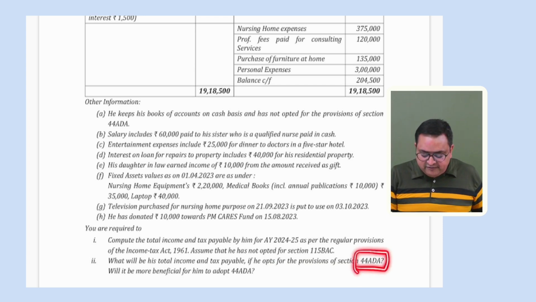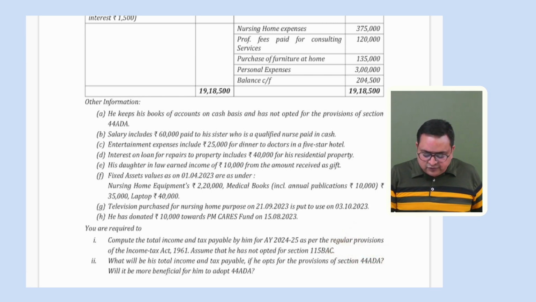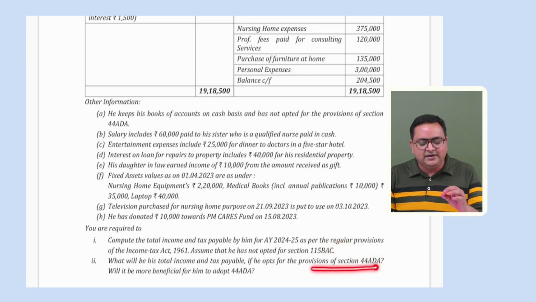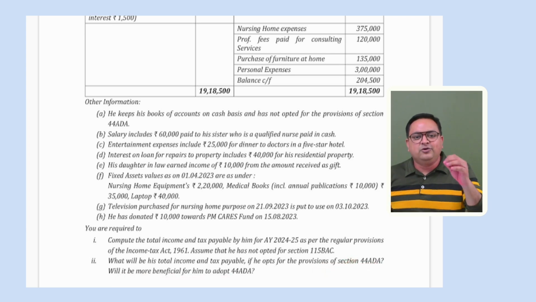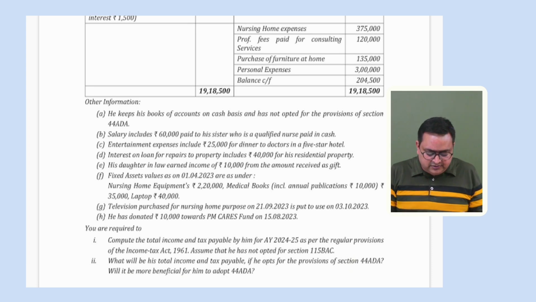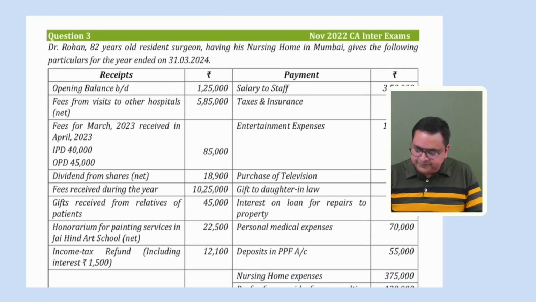Okay, where we take whatever is the gross receipts related to his business, we take 50% of that gross receipts as his business income. So here in point number B, in point number 2, it is asking that please compute their PGBP income as per 44ADA and then compute their total income and tax liability. Will it be more beneficial for him to adopt 44ADA or not? And then we have to comment which particular option, first option or second option, is the best alternative for this assessee. Okay, seems to be a good question.